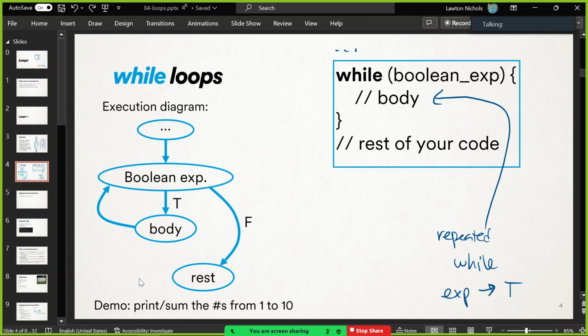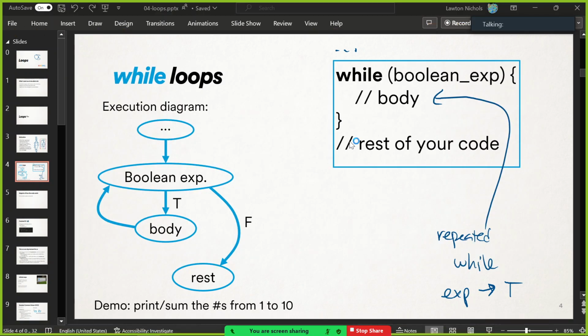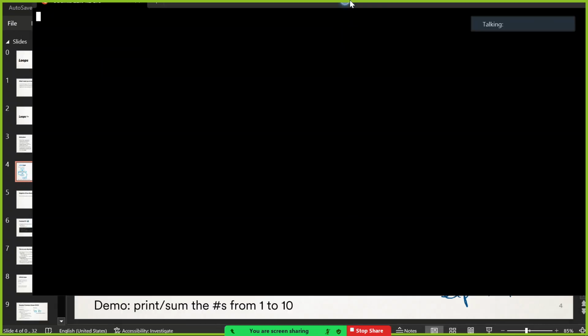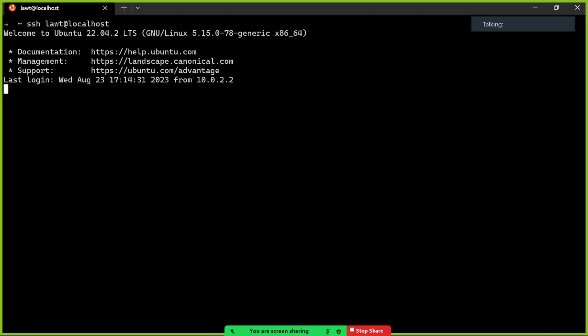Let me give us a quick demo of printing all the numbers from 1 to 10. So let's print every number from 1 up to 10. And of course you can change this to print from 1 to 1,000,000. This will be a good first example, I think. But I have to write one body that prints 1 the first time and 2 the second time and 3 the third time. That's a little weird. I have to be running the same code and have it print a new number each time. So think about that. How might you do that in your mind before I show you the answer?